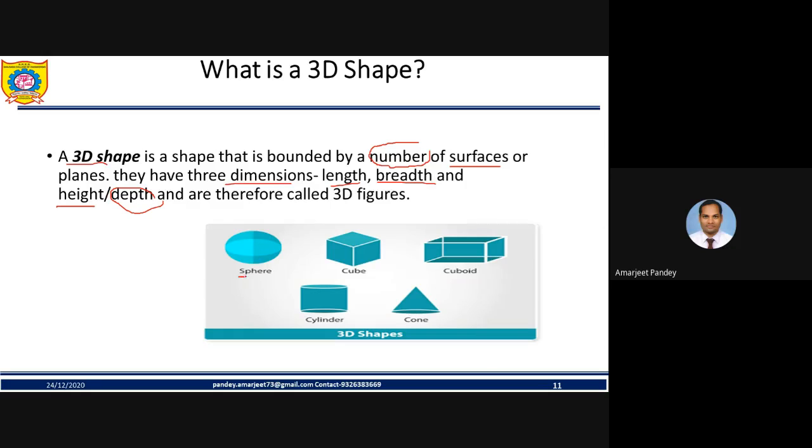So sphere. My friend, sphere is simply considered as a 3D. And if you consider the 2D of a sphere, it will be what? It will be a circle. Are you getting? Similarly, we have cube, cuboid. Cuboid, the 2D figure of a cuboid is what? Rectangle, friend. Remember this. Next, we have a cylinder and then cone. So these are all considered as a 3D shape or structure.